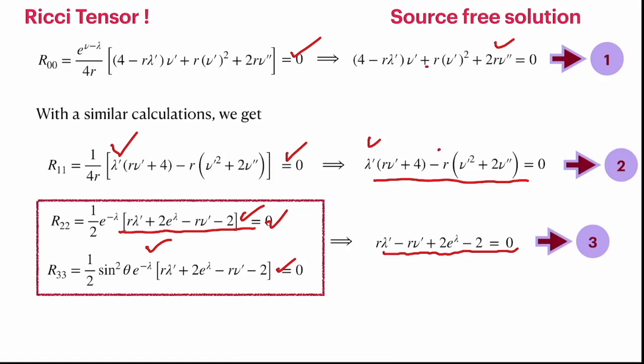Comparing these two equations, it is straightforward to see that when you sum up equations 1 and 2, you will be left with the simple equation that nu prime plus lambda prime is equal to 0, or in other words, nu prime is equal to minus lambda prime. So this is exactly what it says: G00 and G11 are inverse functions of each other because they are exponential functions. Their exponents come with the minus sign, and that is what we see. They are producing the inverse of each other.